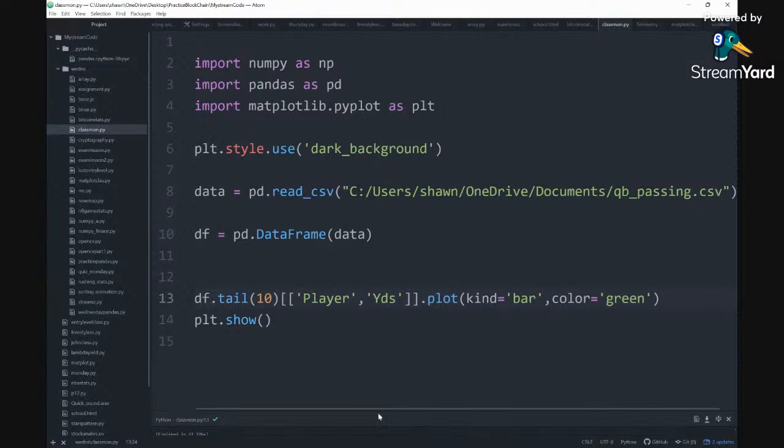Let me stop sharing so you can see this graph. Hold up. All right, let me run it again. This is for the top 10. All right, let me share again.